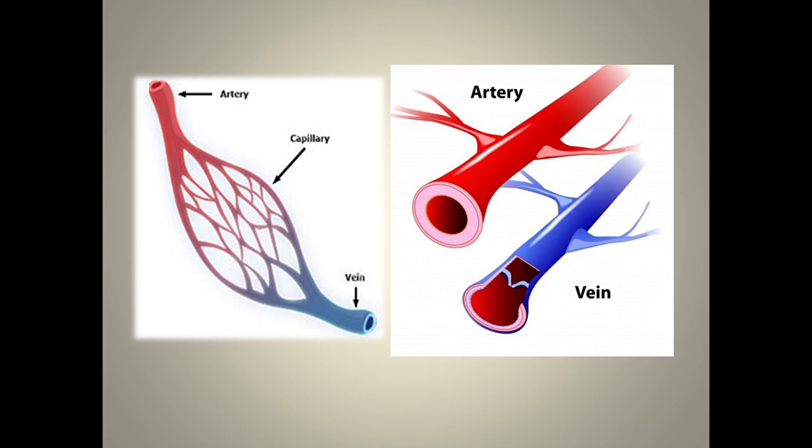Our body parts do not need deoxygenated blood, they always need oxygenated blood. So the deoxygenated, or oxygen-deficient, blood has to be removed from the body parts, and that is done by the veins. In this way, the capillaries act as a bridge between the artery and the vein. So that's about the capillaries, arteries, and the veins.